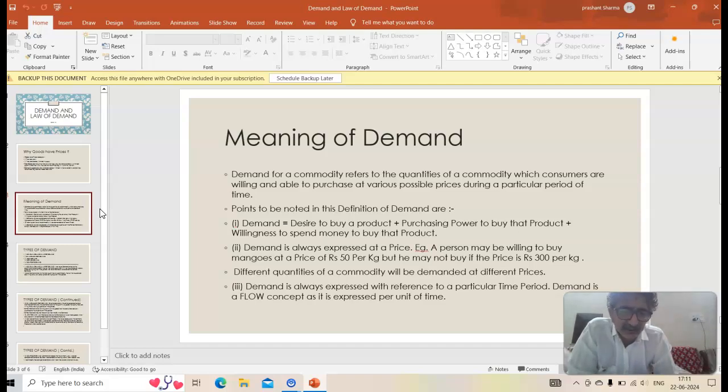Remember, it's not a static concept, it's a flow concept. Flow concept means demand is always expressed with respect to a particular time period. That time period could be per day, could be per week, could be 1 month, could be 1 year.